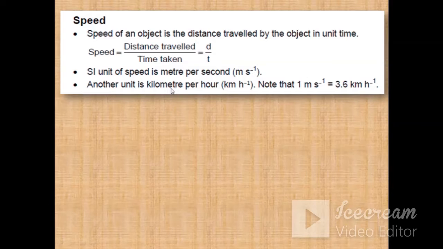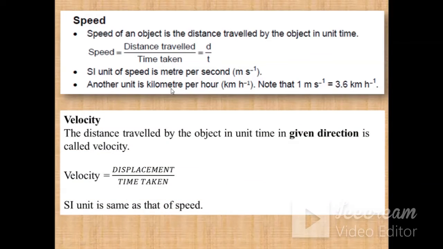So speed is the term used when we are not concerned with the direction in which the body is moving, only how fast it is moving. Now if we consider the direction in which the body is moving along with its speed, that term is known as velocity. So velocity is basically the distance traveled by the object in unit time in a given direction. The given direction is important, that is why this term is known as velocity.